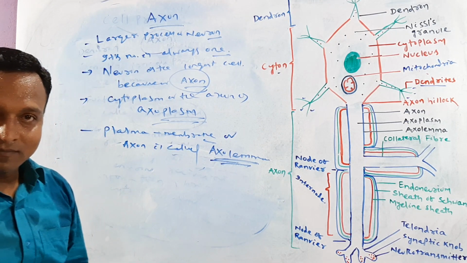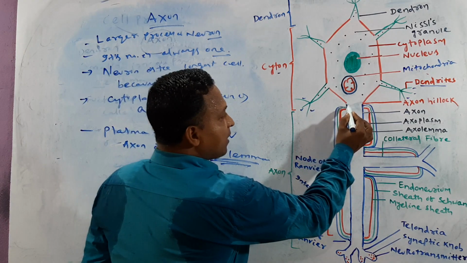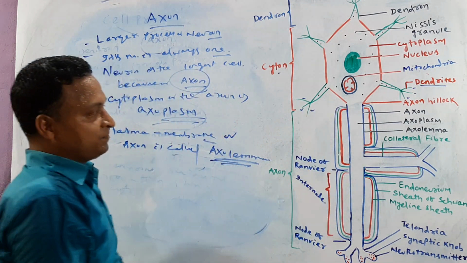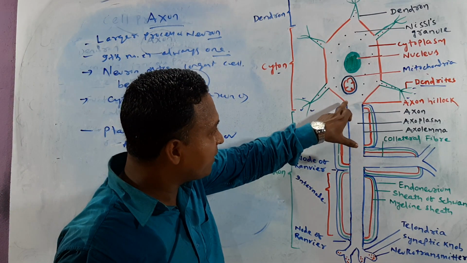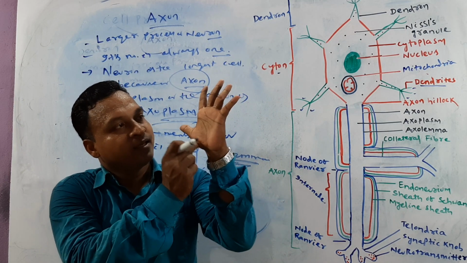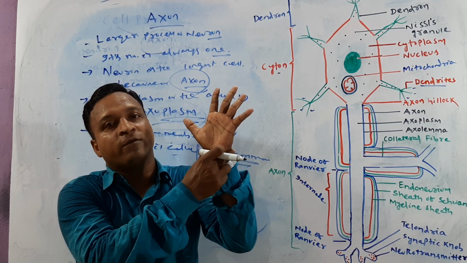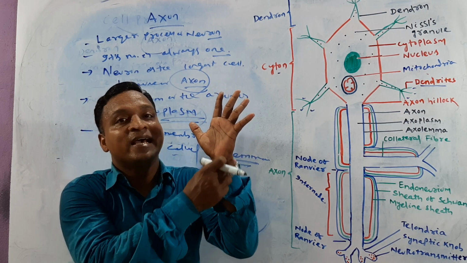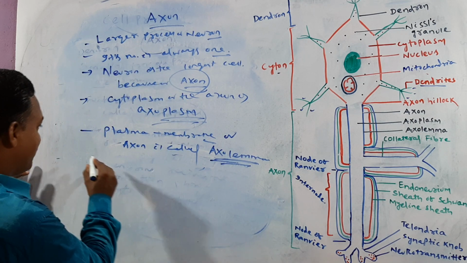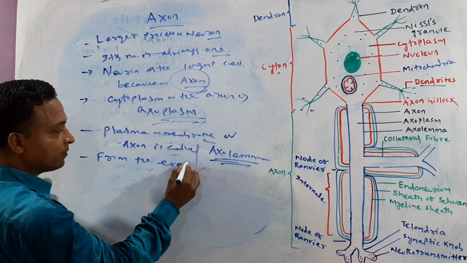Try to focus, my dear. The axon arises from the cyton, from an elevated part. This is the cyton and this is the elevated part. From the elevated part of the cyton, who arises? Axon arises from the elevated part.